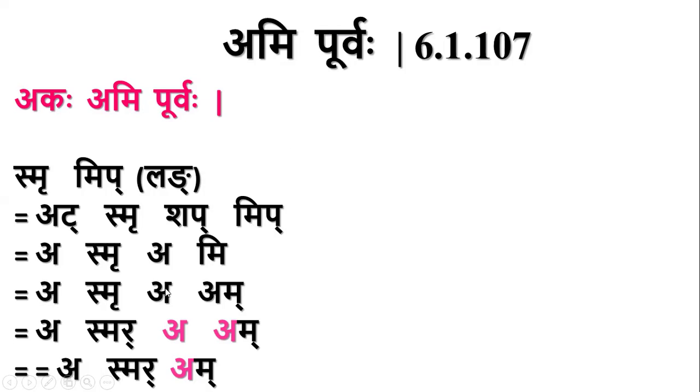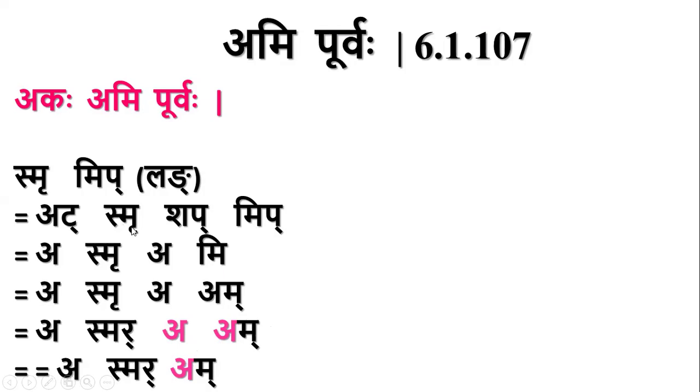You see, this a is from vikarna pratyaya, this is the mip adesha, the adesha which has come in place of mip. Here this is not a pada. Whether it is a pada or not a pada, it doesn't matter. Here akara which is followed by am, so by amipurvaha, this purva akara comes as adesha. But this is not the case what I was supposed to explain.